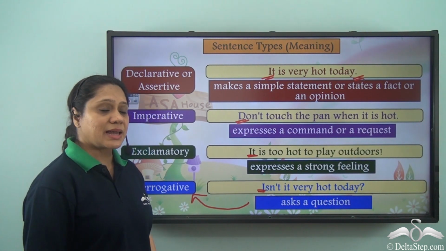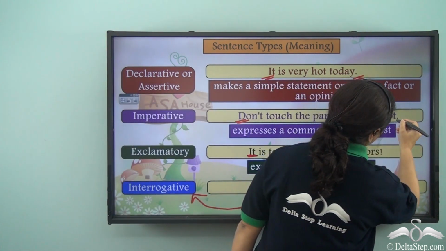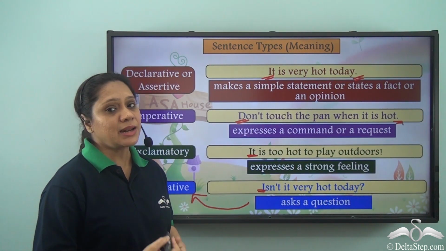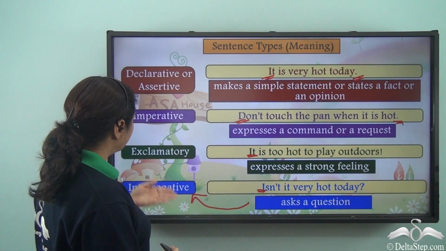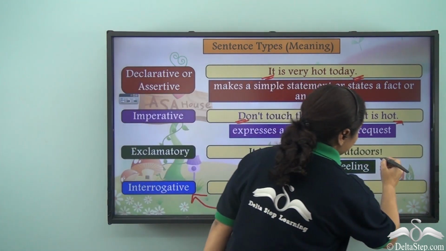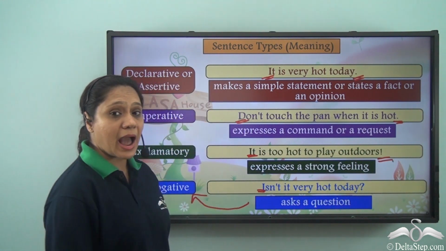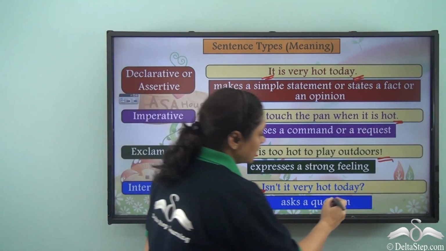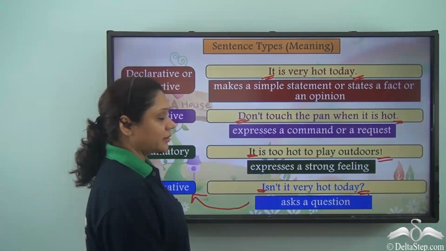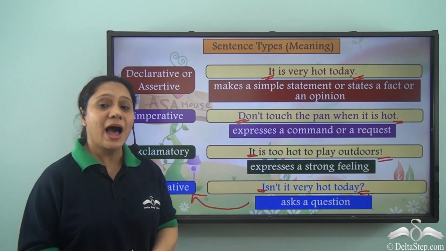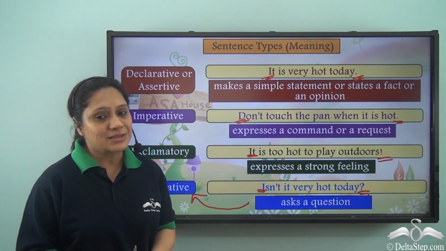An imperative sentence ends with a full stop here, but at times it can also end with an exclamation mark. An exclamatory sentence always ends with an exclamation mark, and an interrogative sentence always ends with a question mark. Now let us do lots of exercises regarding the identification of these sentences.